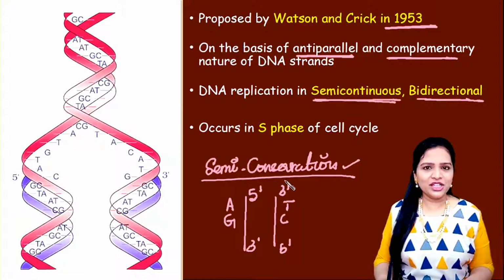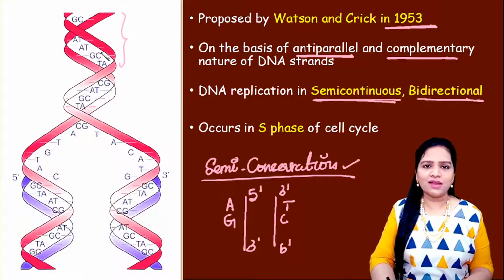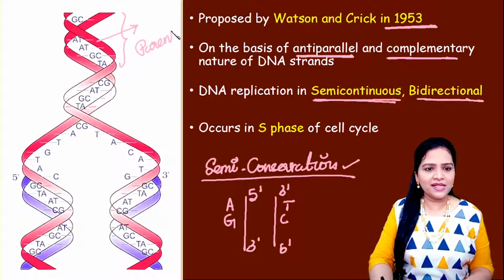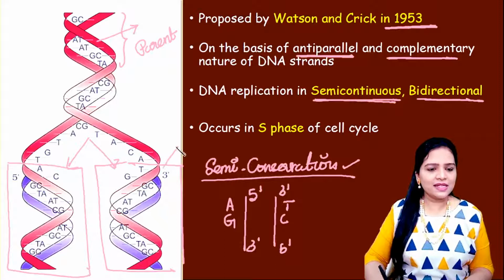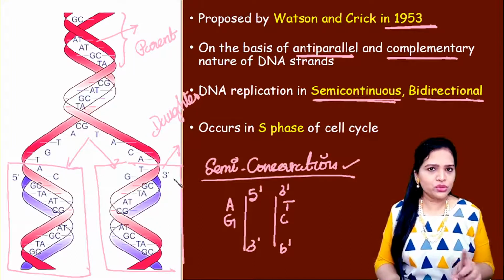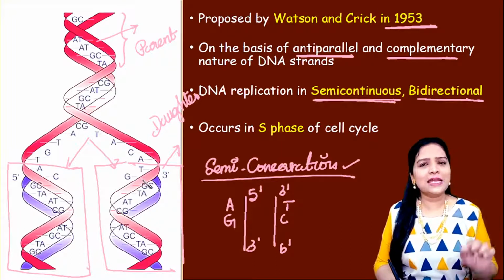What is semi-continuous mode of replication? Look at this picture. In this picture, this red color, these two are the double-stranded DNA, right? So this red color strand, they are the parent strands. So when the DNA replicates like this, from here the replication occurs. These are the new two strands produced. So these strands are called as daughters. They are the daughter strands. So when we see the daughter strand, only one of those two strands is the newly formed strand, whereas the another one is exactly the same parent strand.